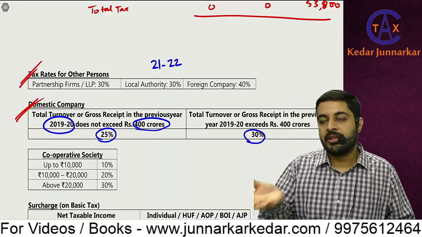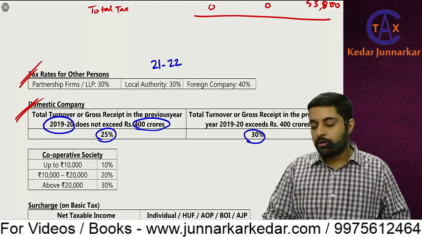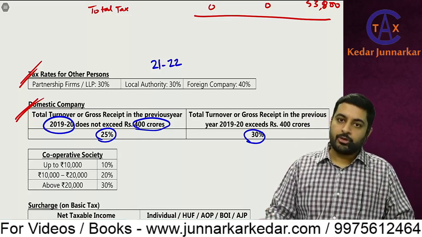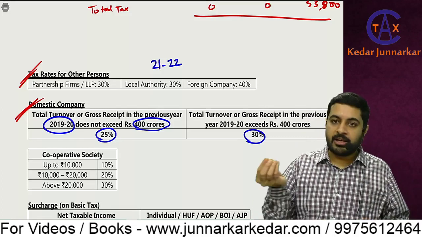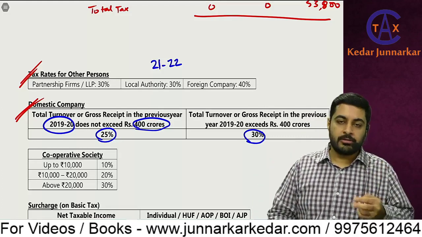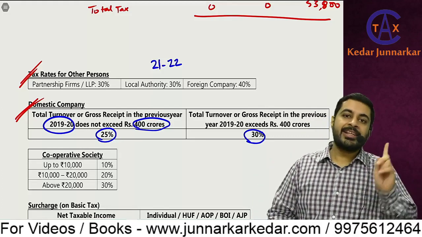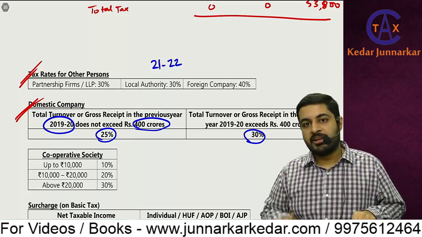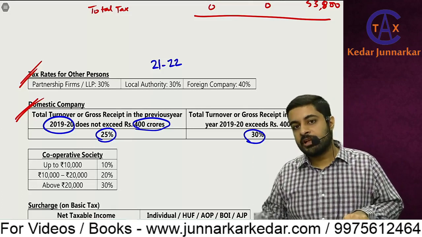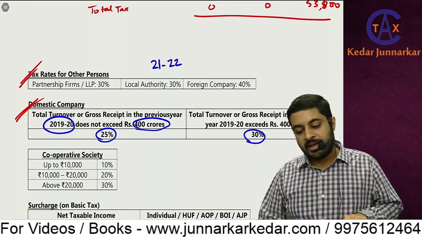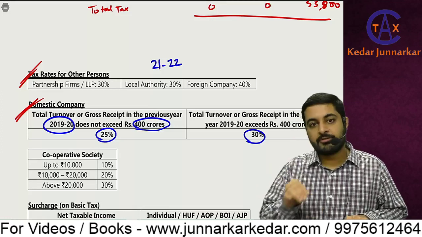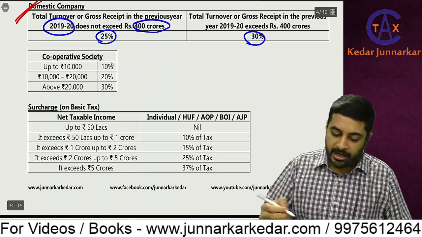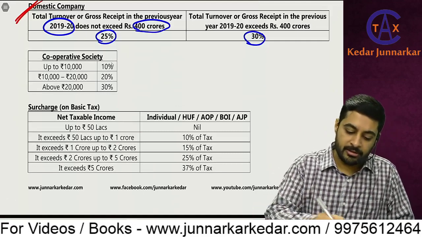Plus there is 115BA and other different complex provisions for domestic companies, which we will be studying in a separate chapter. So right now, remember that if the turnover of the company 2 years back, which means in 19-20, is up to 400 crores, then the tax rate for this year is 25%. And if it is more than 400 crores for 19-20, then the tax rate for this year, that is 21-22, is 30%. Then cooperative society: up to 10,000, 10% tax.